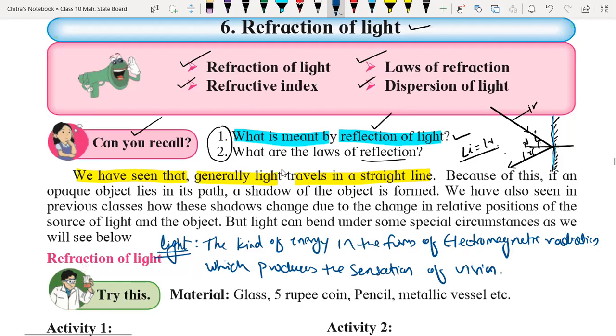And we know light does not require a medium for propagation. I'm just writing the important point here.